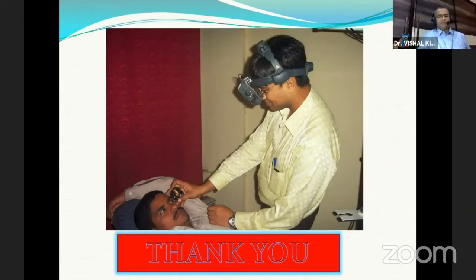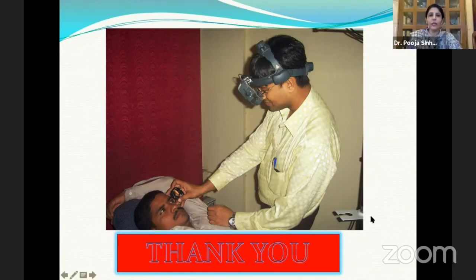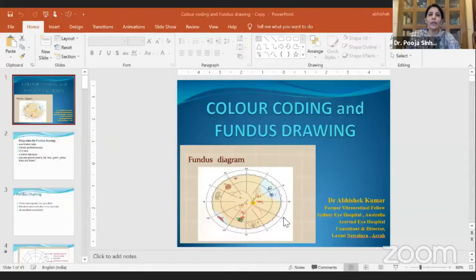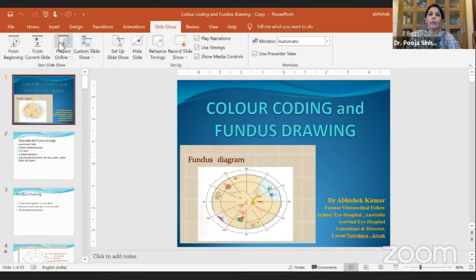Thank you, Dr. Vishal. This was a very beautiful presentation. You explained the principle of indirect ophthalmoscopy so well, and also the different parts of the indirect ophthalmoscope. So now, once we know how to handle the instrument, why don't we understand how to draw what we see in the patient's eye? Because documenting and drawing the structures are as important as what we are seeing, so that we can put our knowledge into the treatment of the patient and how we manage the patient.